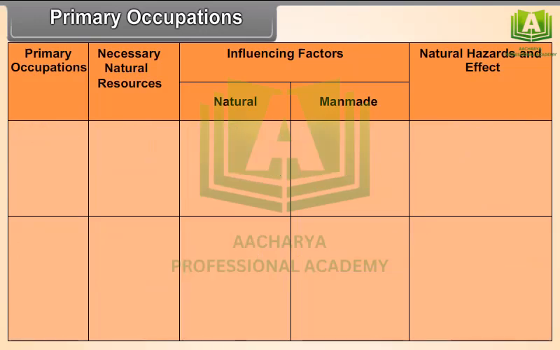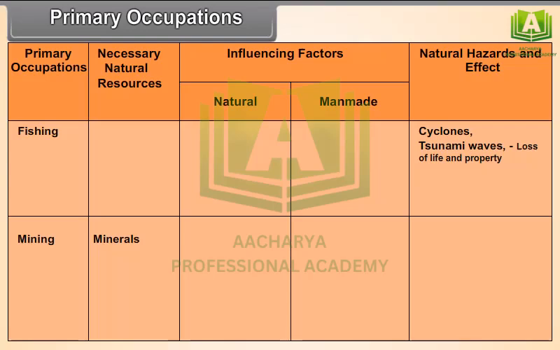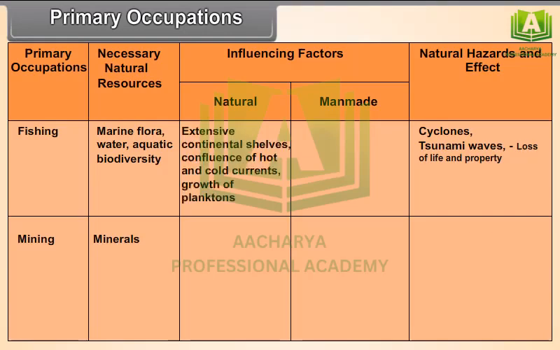Primary occupations: Fishing. Necessary natural resources: marine flora, water, aquatic biodiversity. Influencing factors, natural: extensive continental shelves, confluence of hot and cold currents, growth of planktons. Man-made.